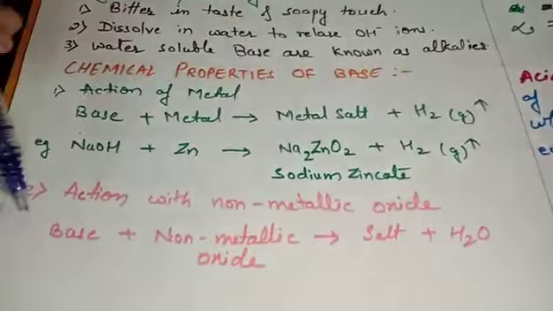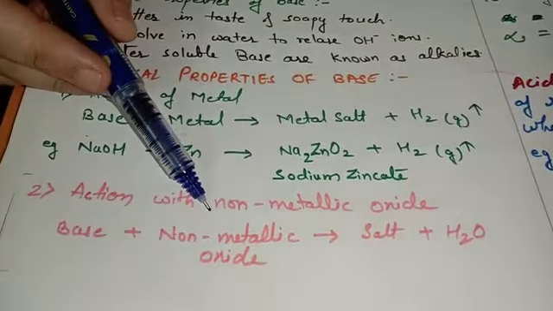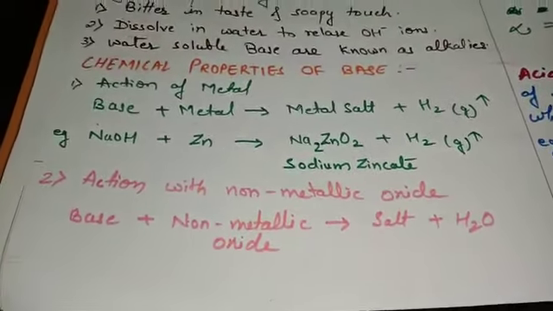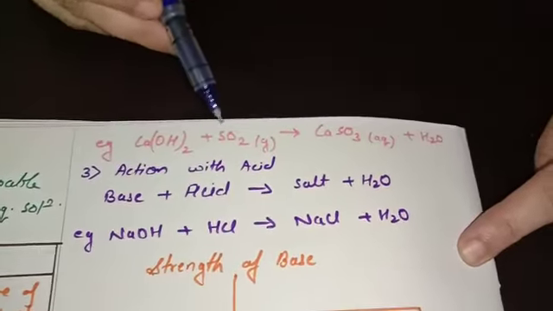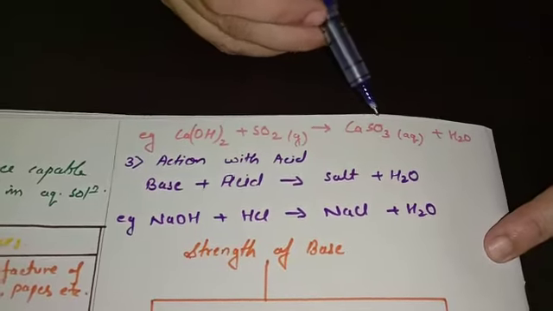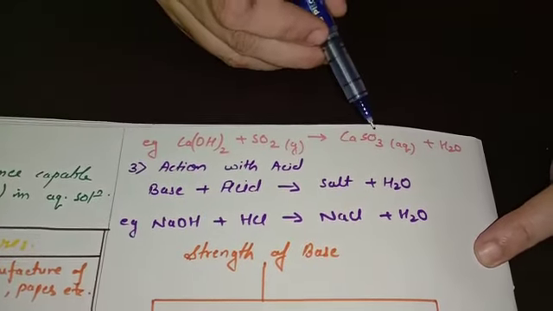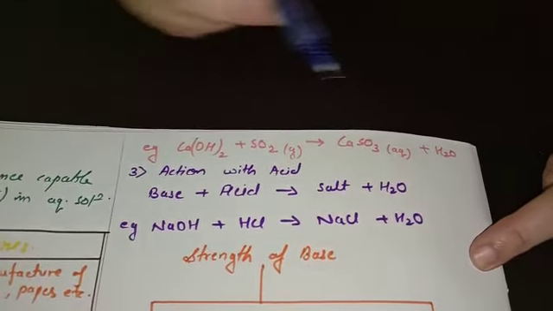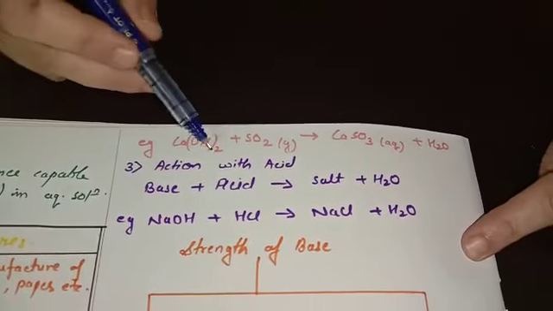Similarly, the next property is action with non-metallic oxide. Whenever any base react with non-metallic oxide, they form salt as well as water. For example, calcium hydroxide is a base, react with sulfur dioxide to form calcium sulfite, that is CaSO3, as well as water. So next one will be action with acid.